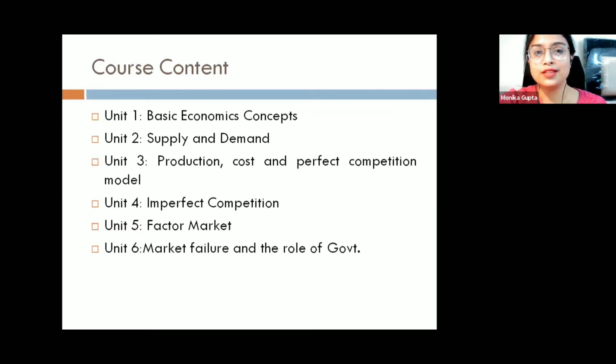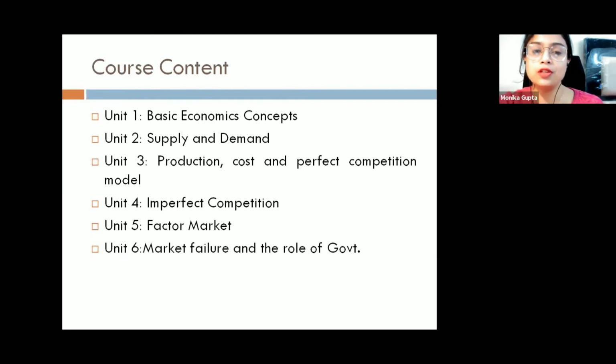Unit 3 is all about production, cost, and perfect competition. As I told you, every firm has to analyze its costs. Market structure plays a very important role in AP Microeconomics. You will get a lot of questions from the perfect competition model, MCQs as well as free response questions, and most of the time you get the long FRQ from perfect competition. So you should have all the information about the perfect competition market structure.